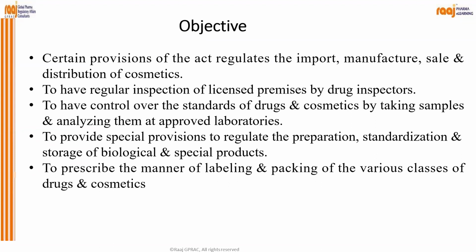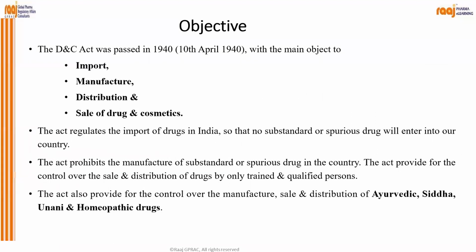So there they give it for analysis, and they also have the special provision to regulate the preparation, standardization, and storage of biological and special products, and to prescribe the manner of labeling and packing of the various classes of drugs and cosmetics. So we have discussed that the main objective of the Drugs and Cosmetic Act is what?